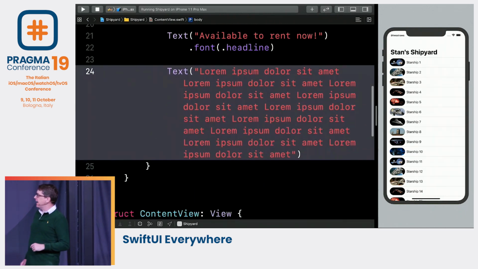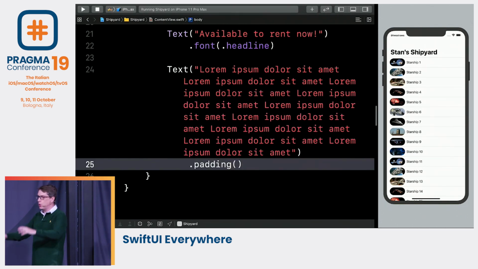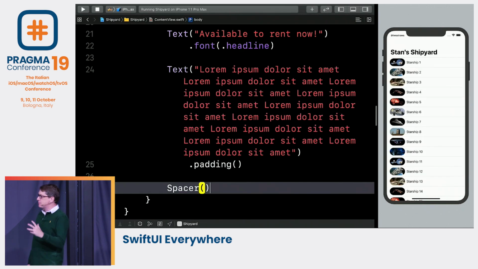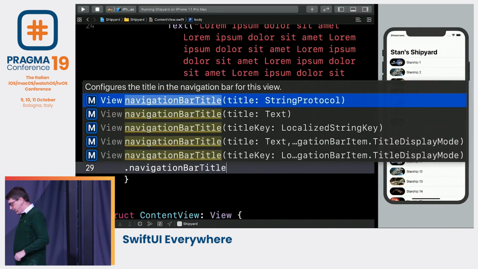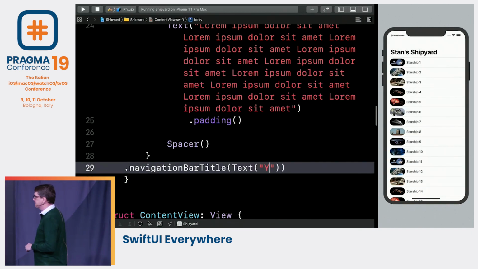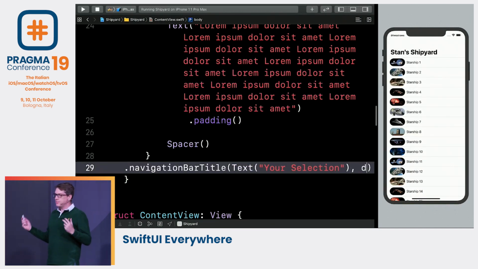And say, that text, I want to have some padding around that so it doesn't go quite edge to edge. And add a spacer below it so it gets pushed to the top. And a navigation bar title, saying just like your selection. So that's our detail view.